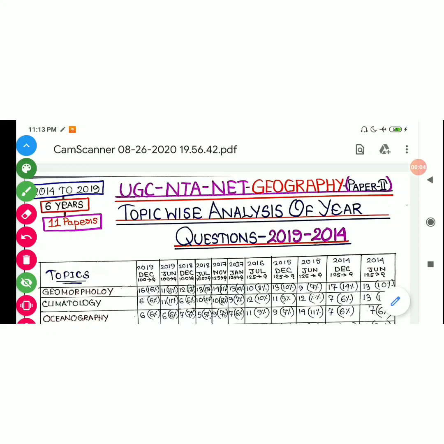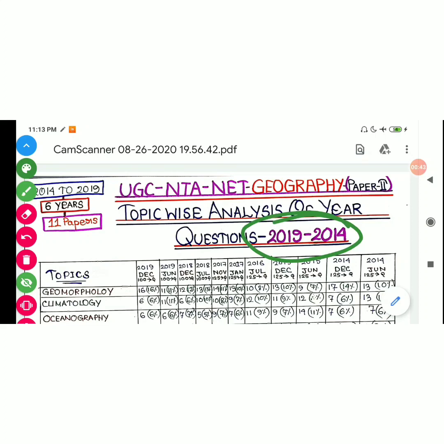Today I'm going to explain about UGC NTA NET Geography. As we know, the NET examination is a very important examination in our country, as well as for students of geography. It is very important for any kind of examination, not only NET, to analyze previous year questions. Here I am choosing 2014 to 2019.